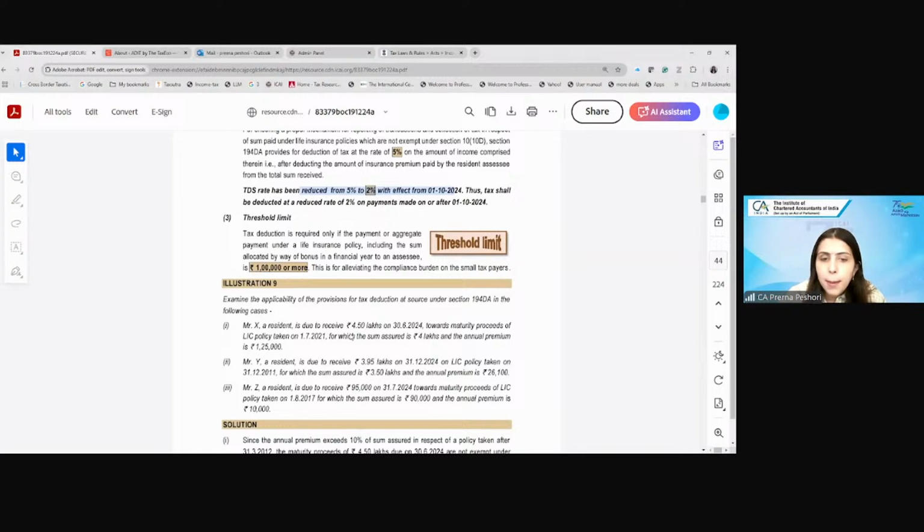Correct. Absolutely. Very good. So the maturity proceeds, which is 4.5 lakh, right, minus the premium which has been paid.